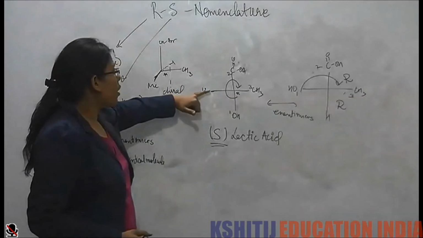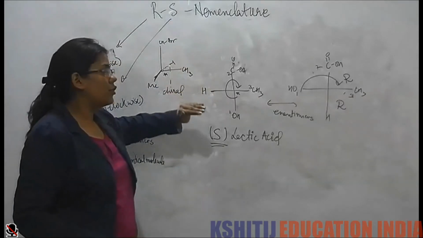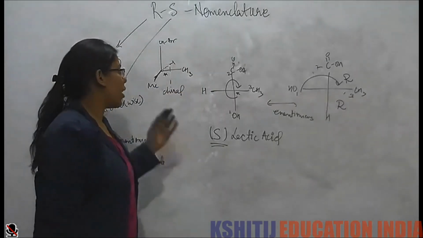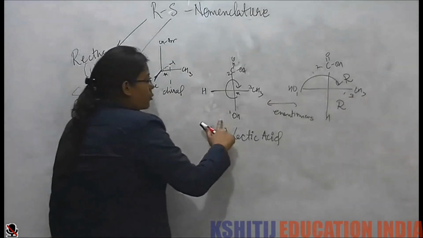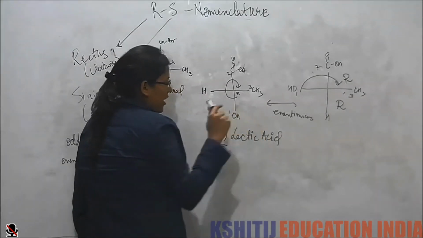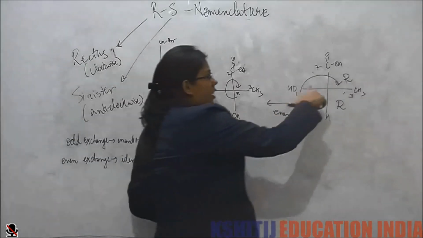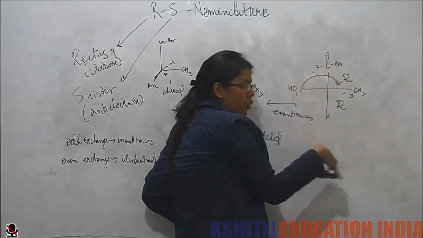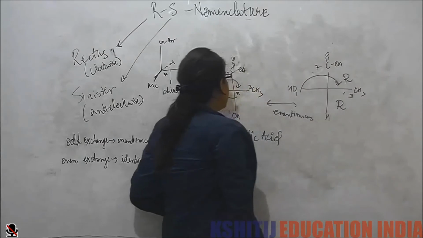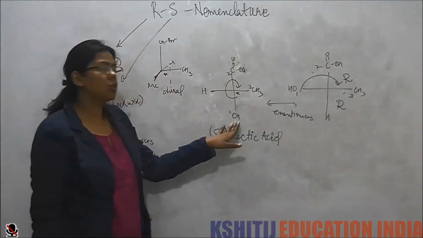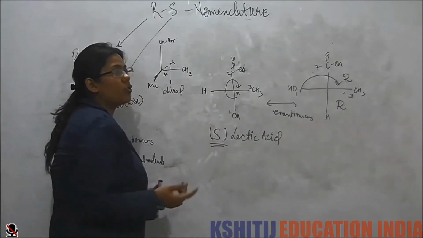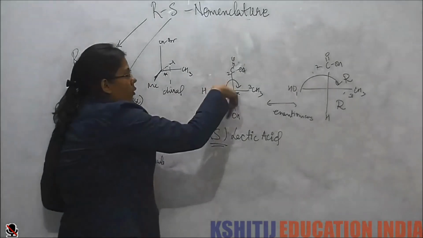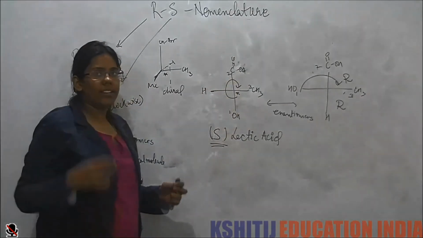So we saw that if the lowest priority group, which might be hydrogen or might be anything else, is in the fourth position, the downward position, then whatever configuration we have, that is the configuration of the molecule. But in case it is not in the fourth position, then the configuration of the molecule is the opposite of what we get by CIP rules.